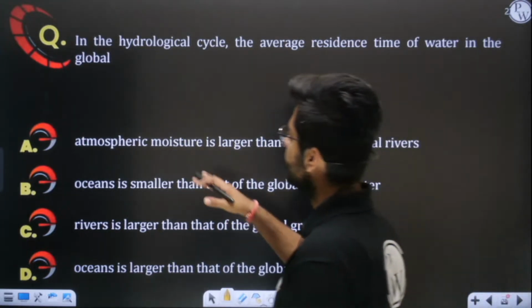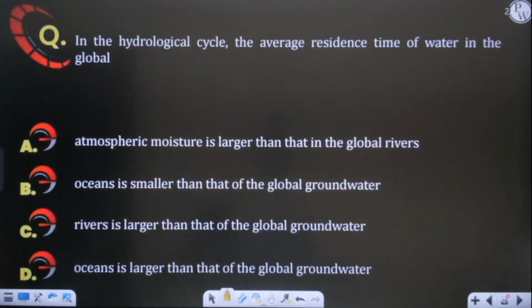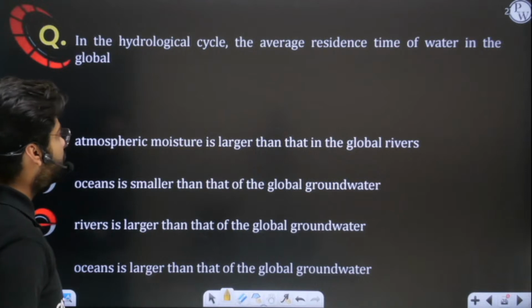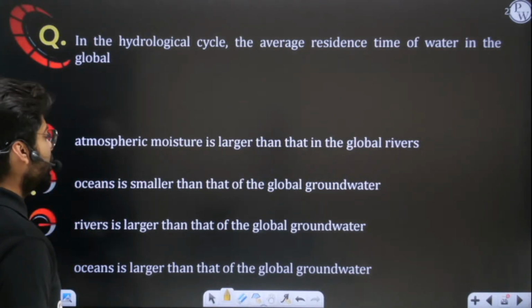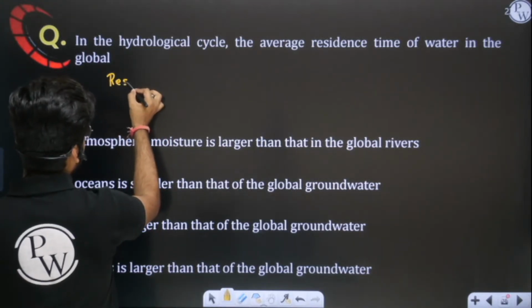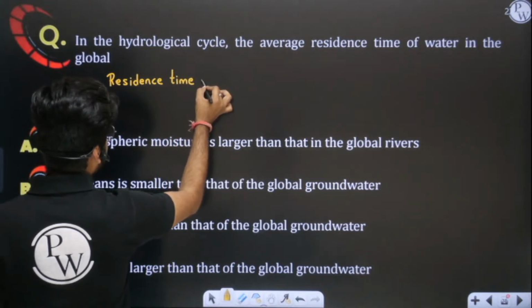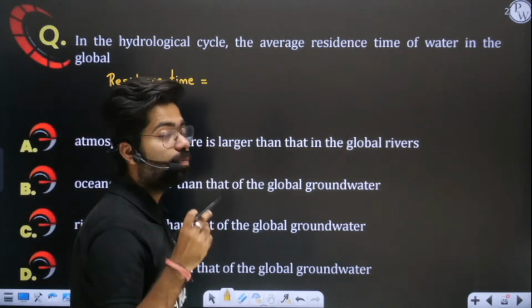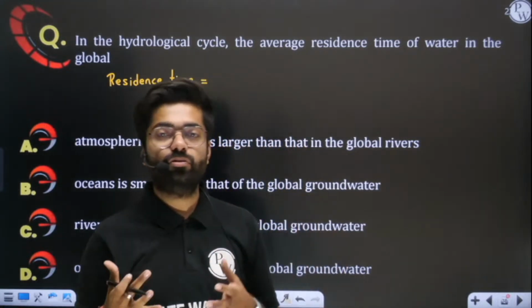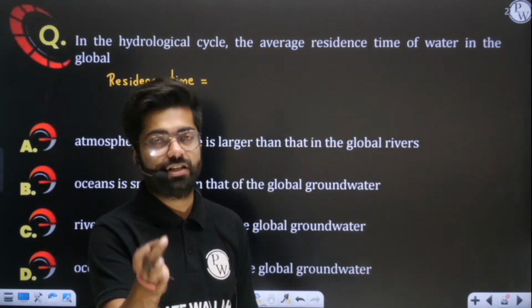In this question it is saying, in the hydrological cycle the average residence time of water. They are asking about residence time here. So residence time means what? Residence time is a very simple concept. Let me explain it to you. Residence time has a formula. The meaning of residence time is for how much duration of time water has actually stayed in any phase of the water cycle.